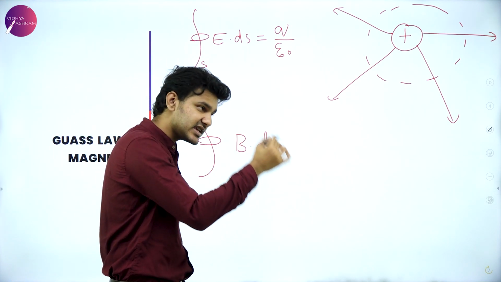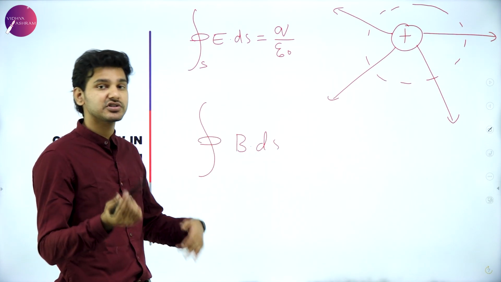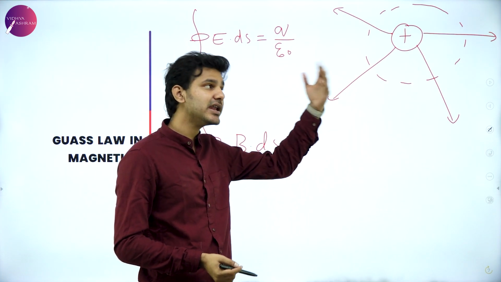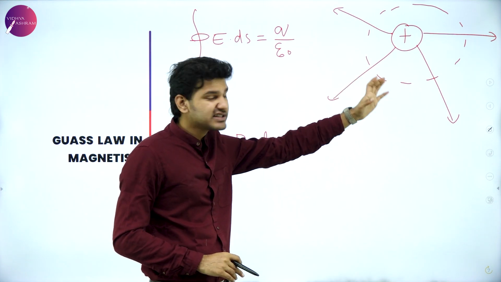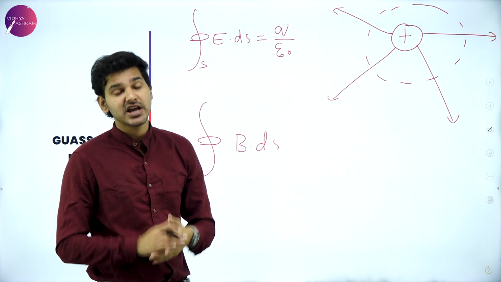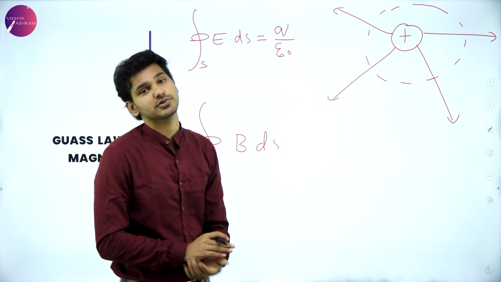For a single pole in electrostatics, positive or negative, the field lines can start from the source charge or end in the source charge, from or to infinity. For a positive charge, the field lines start from the source charge and end at infinity. Just like that, for a negative charge, they start from infinity and end in the source charge.